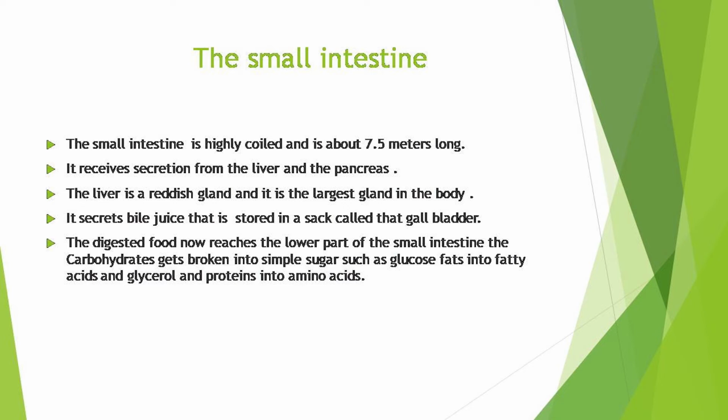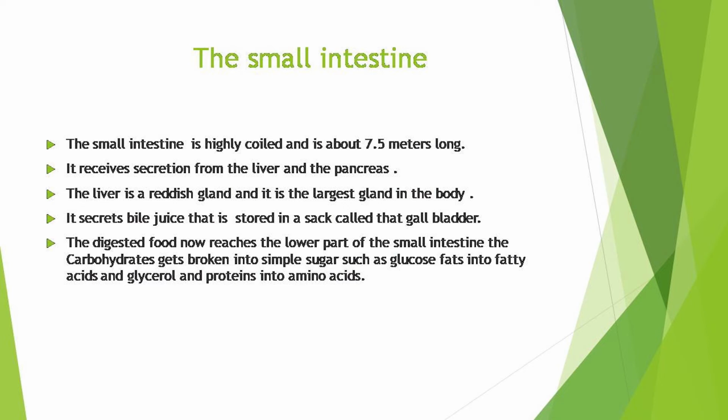It receives secretions from the liver and the pancreas. Besides, its wall also secretes juices. The liver is a reddish brown gland situated in the upper part of the abdomen on the right side. It is the largest gland in our body.